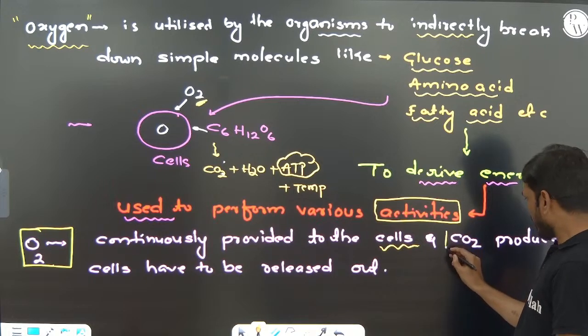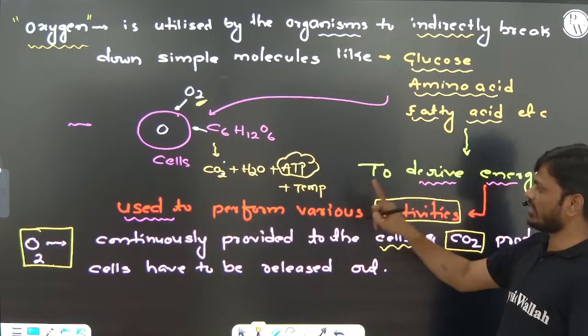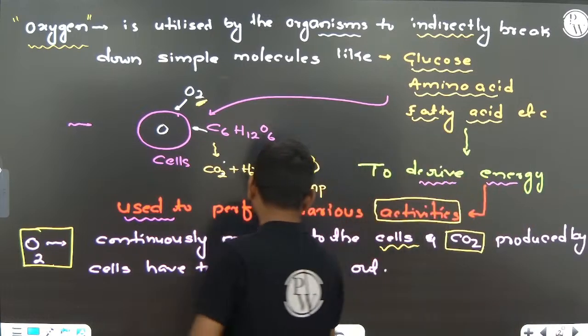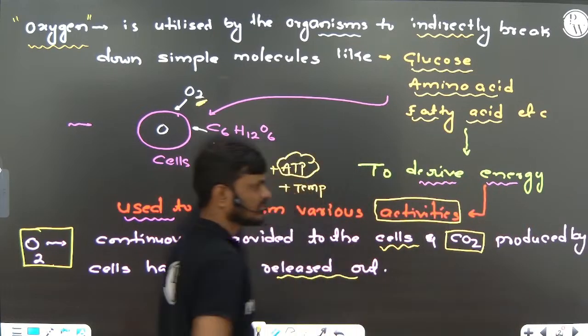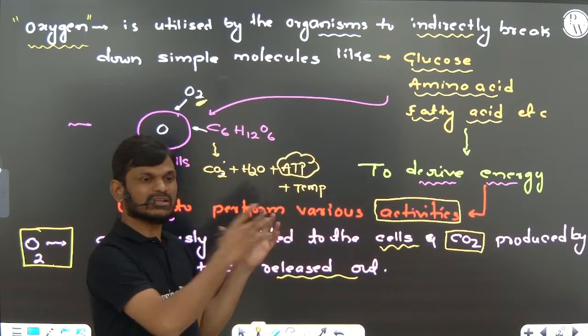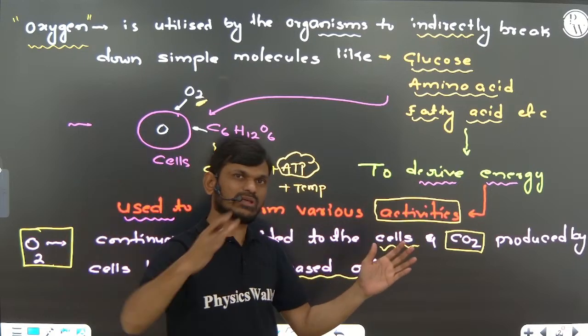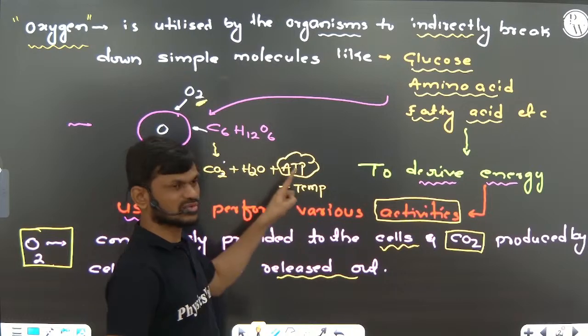The carbon dioxide produced inside the cell should be eliminated from the cell and released outside, and oxygen must continuously be supplied for the production of energy.